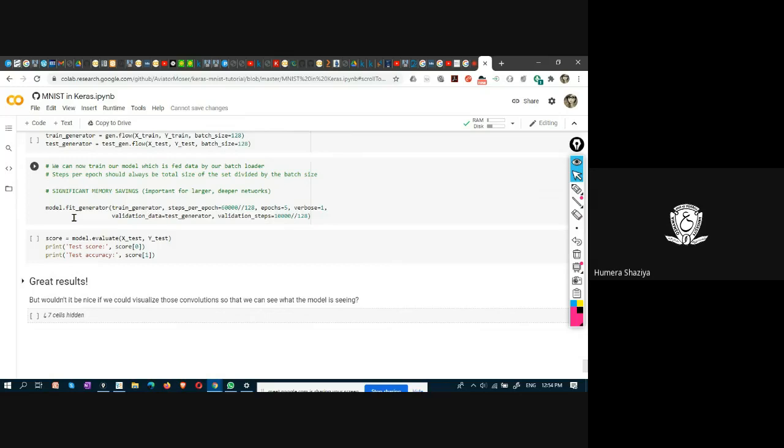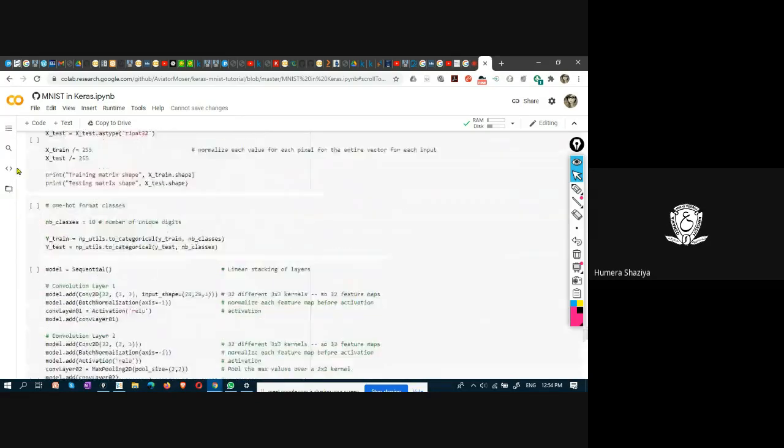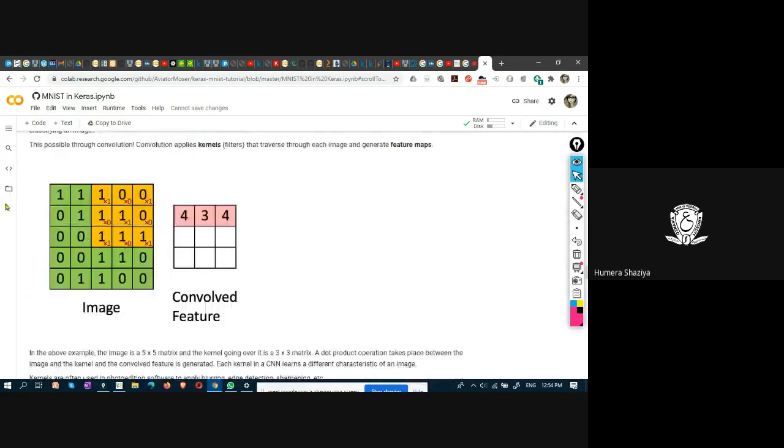When you say fit, the model starts to train. When the model starts to train, it goes through the number of epochs specified. Here it is 5. For the 5 epochs, this model will run. And finally here, you are evaluating the model on the test set. Let us execute this.